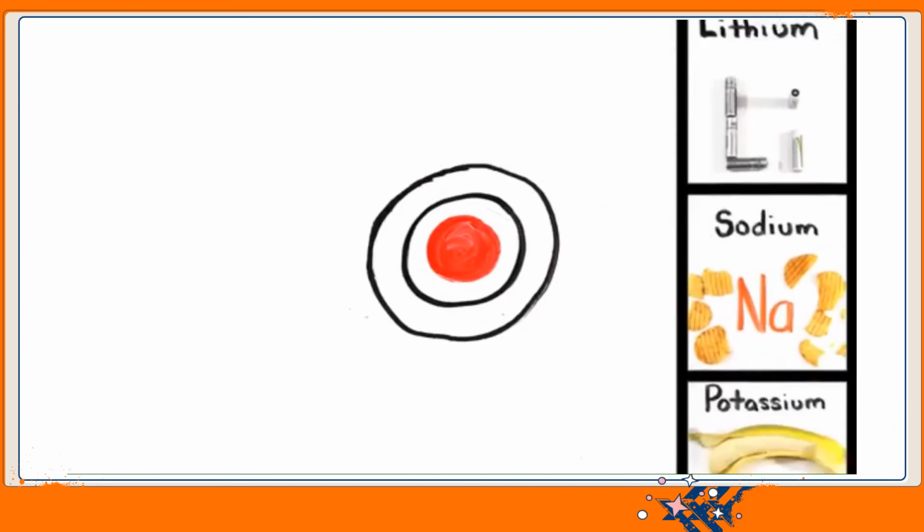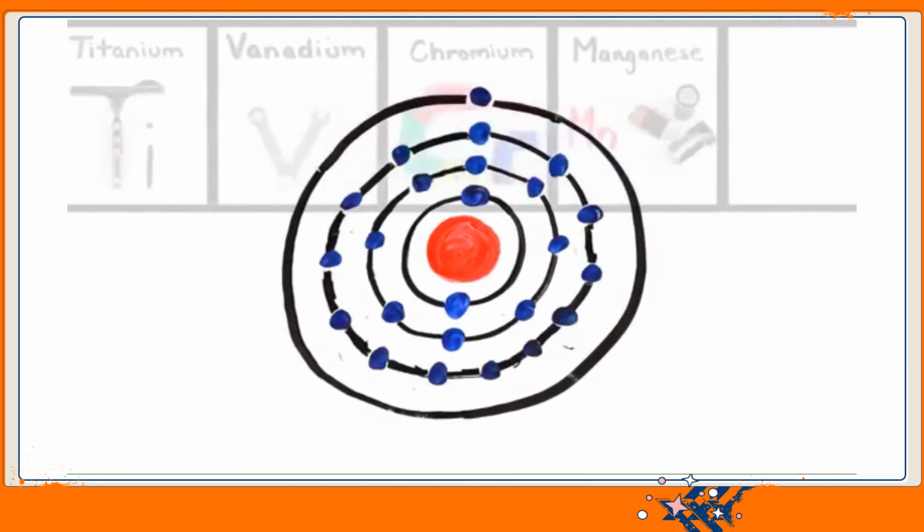Each period will see new outer shells while electrons are added, moving to the right.